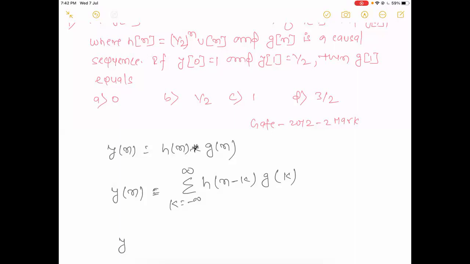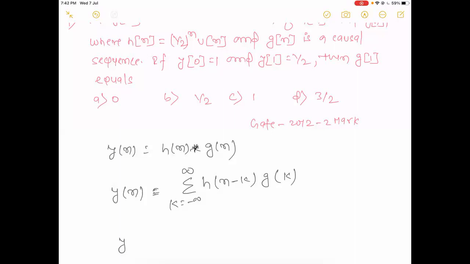Then y[1] is equal to the summation over k from minus infinity to plus infinity of h[1 minus k] and g[k].